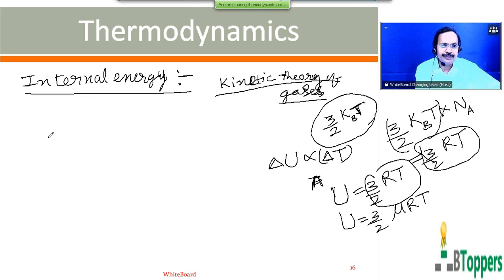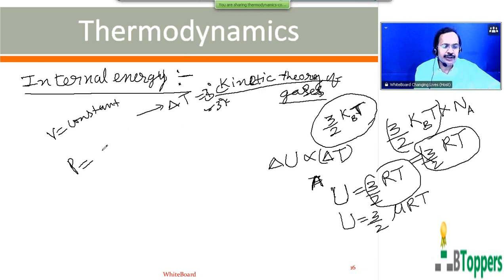Suppose a monoatomic gas is first heated, keeping the volume of the gas constant, so that its temperature increases by some amount delta T. Let us suppose delta T equals, for example, 3 degree centigrade or 3 degree Kelvin.